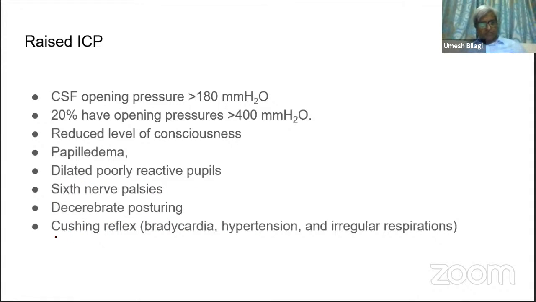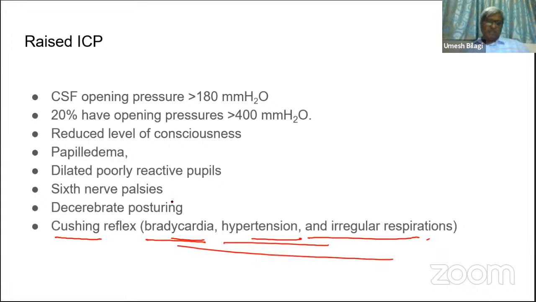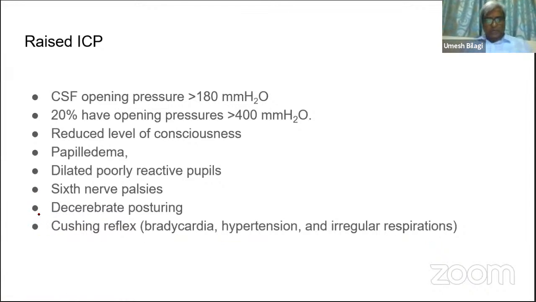Furthermore, bradycardia and irregular respiration will start. Raised ICT can cause this. These are very ominous signs. In fact, these two are very ominous signs, and this is also there. They are all bad signs; when you start getting all these signs, it means the patient is very bad. He may not do well. He may not recover.